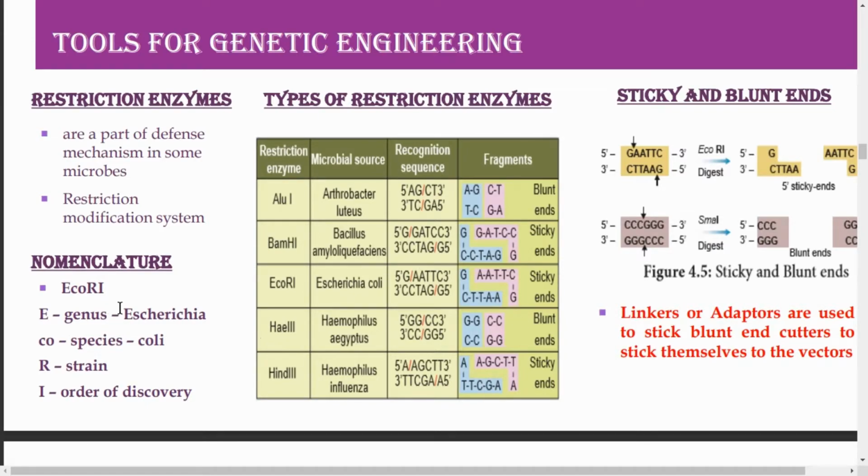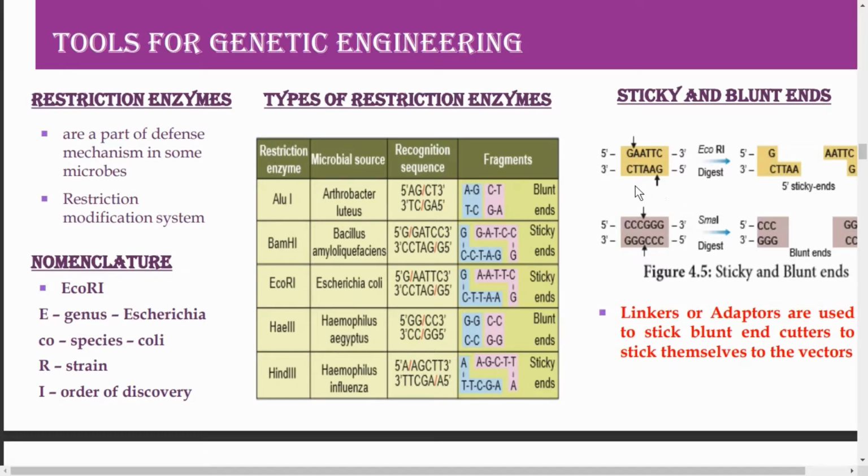So normally these restriction enzymes will cut the DNA at a site which is generally called a palindromic site. Restriction sites are normally palindromic, which means the sequence is read from both sides in the same way. I hope you all know the palindromic sequence. The exact cleavage is produced by the restriction enzymes, which is very important for the design of cloning experiments.